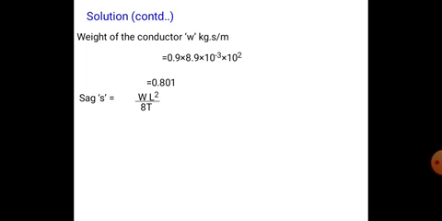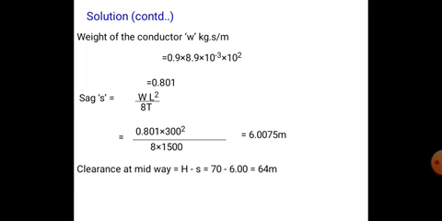So we have to find the value of sag, that is WL square by 8T. When the towers are at the same height, 70 meters, weight is 0.801, length is 300, whole square, by 8 into the tension 1500 kgs. Here 0.801 into 300 square by 8 into 1500 is equal to 6.0075 meters. The sag is 6.0075.